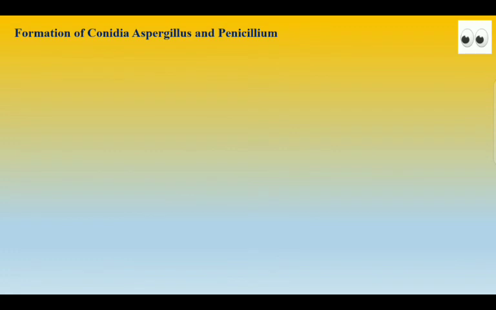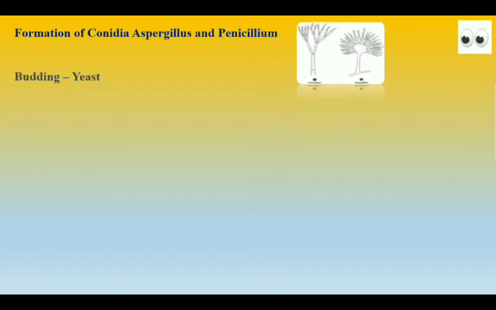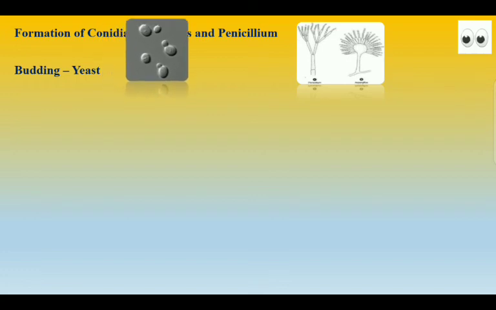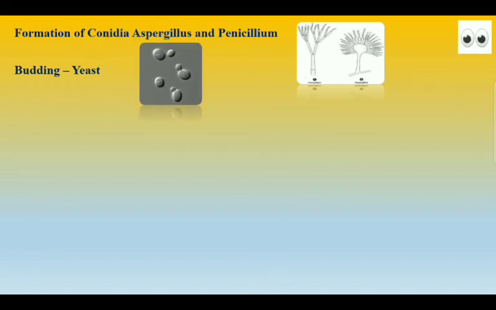So in lower organisms, you can see some of the examples. Formation of conidia, that is, it can be seen in Aspergillus and Penicillium. Next is budding. So budding is also a form of asexual reproduction in which a new individual is produced as an outgrowth, like a bud from the parent, and later it is released as an independent identical copy of the parent. And budding is seen in the unicellular fungi like yeast, that is Saccharomyces, and also in Hydra in the animal kingdom.